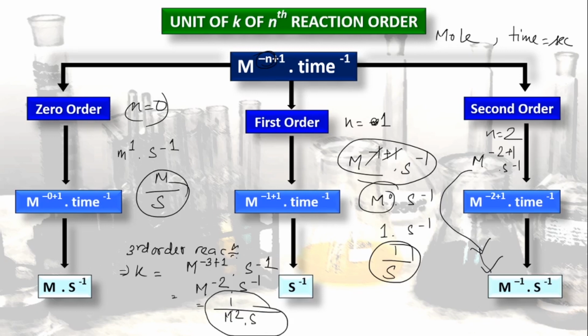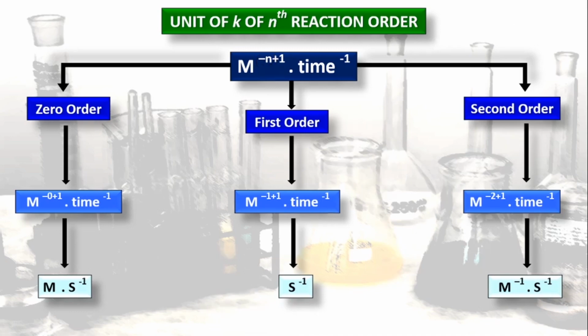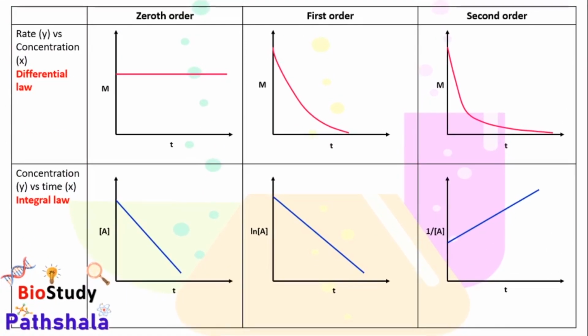So I hope this slide is useful for you to understand the comparison among the units for any kind of reaction order. It is the comparison among the graphical representations of the nth order of the reaction. So the zero order shows a constant graph in case of rate versus concentration of the reactants. M for mole, the concentration of the reactants, and T for time on the x-axis.